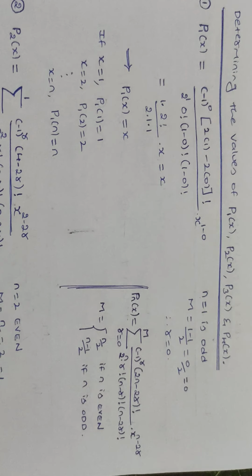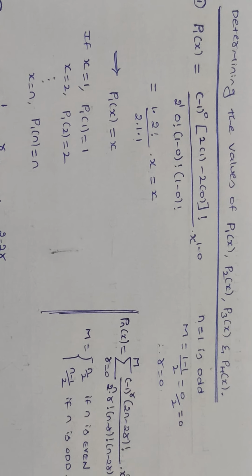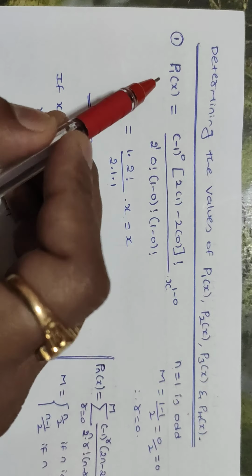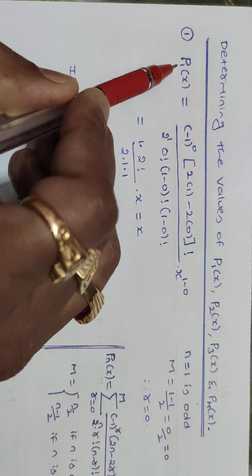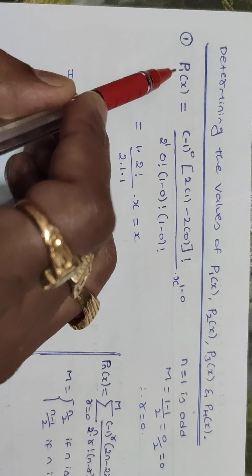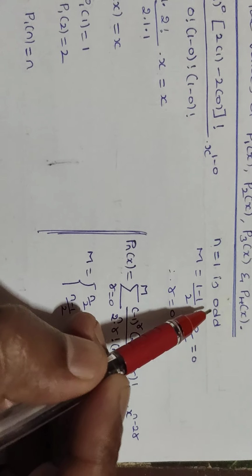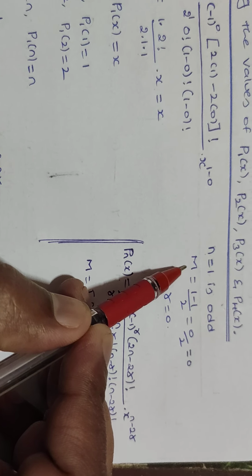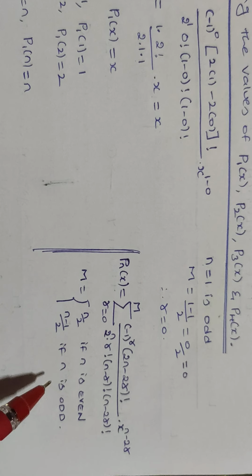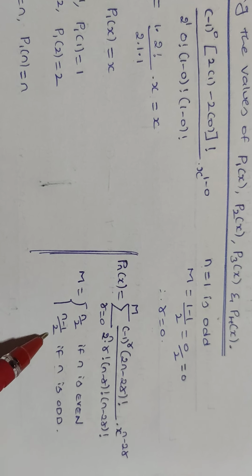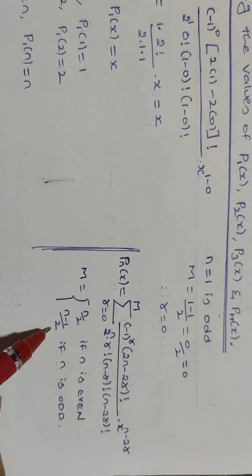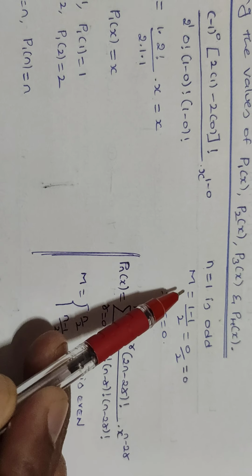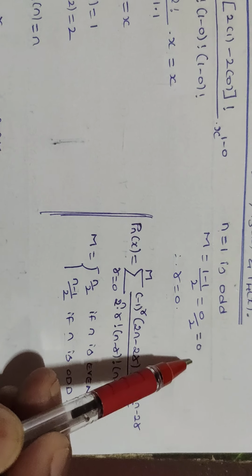Students, remember here, if we want to determine the value of P1 of x, the first thing is we observe that n equals 1. So when we consider n as 1, which is odd, the value of capital M will be (n minus 1) divided by 2. See, in case n is odd, we consider the M value as (n minus 1) divided by 2. So we substitute n as 1, giving (1 minus 1) divided by 2. That is, we observe the value of capital M as 0.